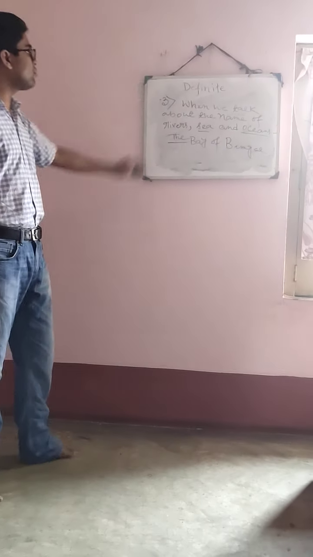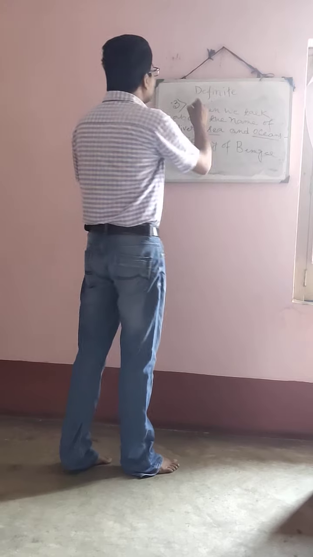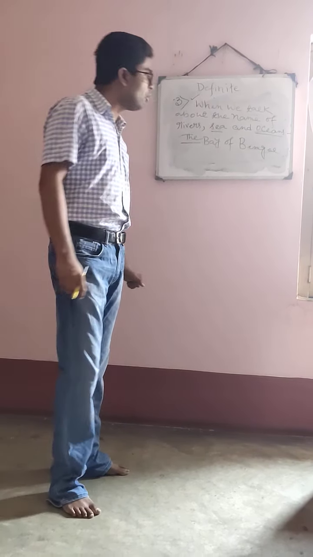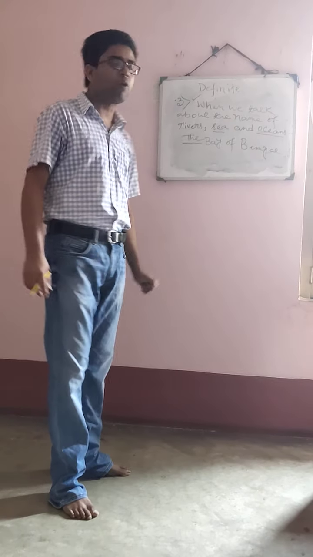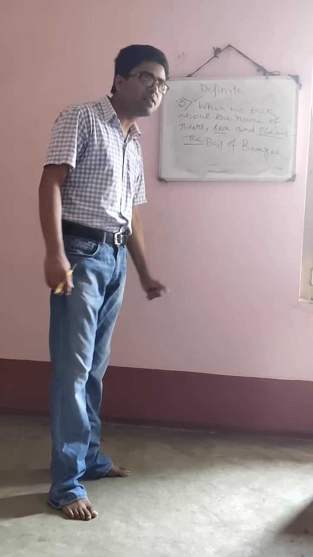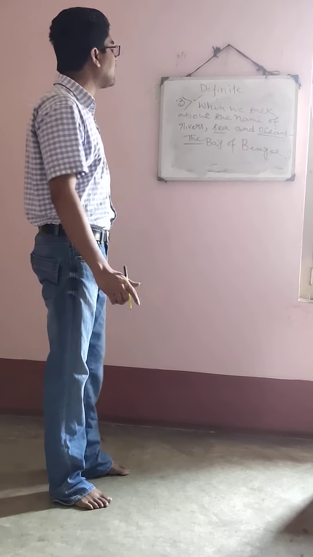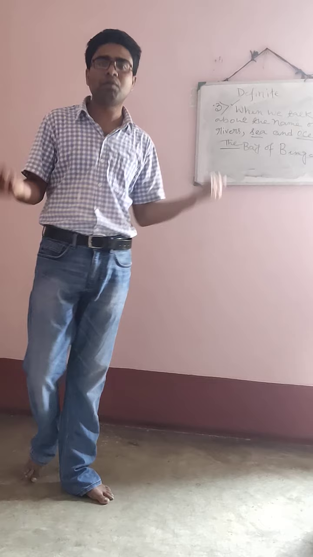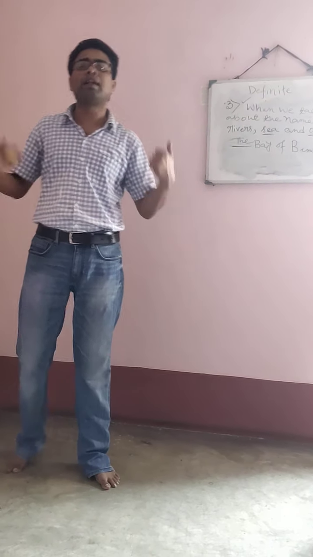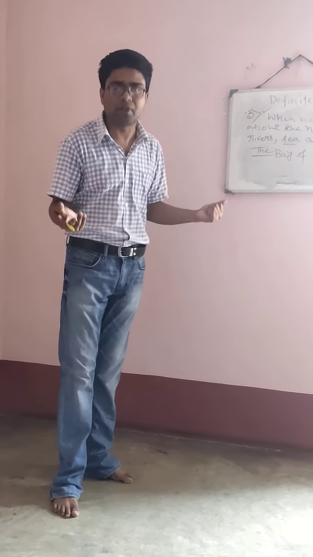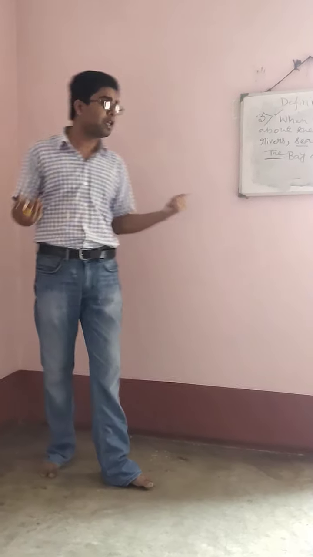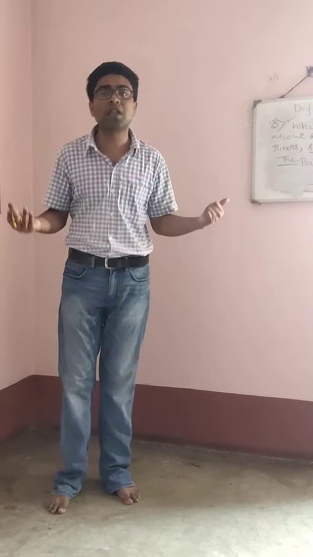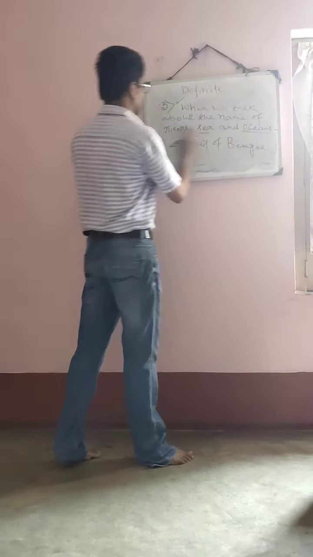Understood? So in this rule, we have come to know that when we talk about the name of rivers, seas, then which article is put? Article the is put. The Ganga, here Ganga is the name of a river. The Jamuna, here Jamuna is the name of a river. Thames is the name of a river. So that's why the is put. In the second sentence, in the same way, Bay of Bengal is the name of the ocean. So what is put? The is put.